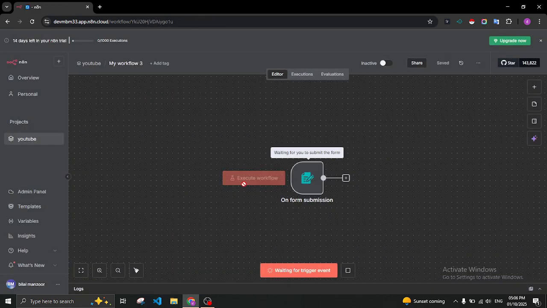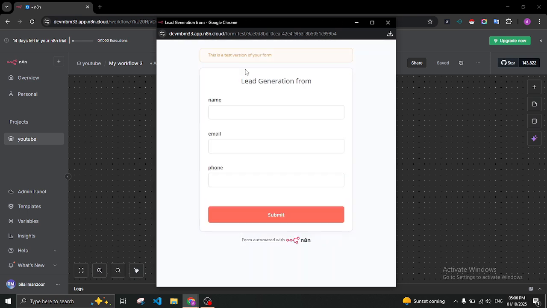Click upon this, and here our form will come, lead generation form, and name, email, phone, and here is the submit button, and here is the n8n logo.